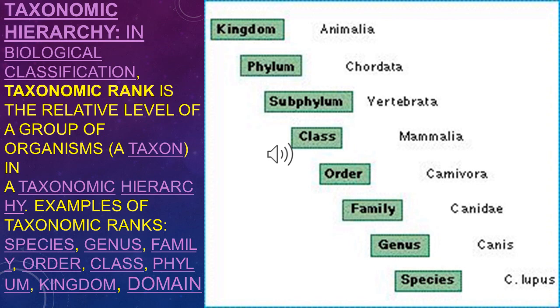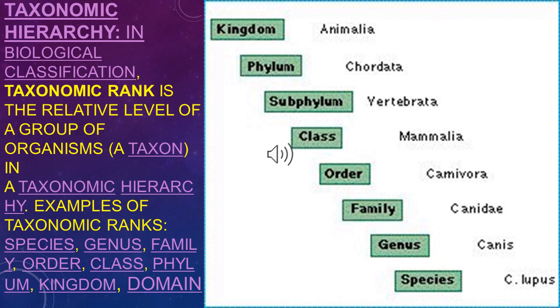Taxonomic hierarchy. The taxonomic hierarchy was established by scientist Carolus Linnaeus. Taxonomic hierarchy is the arrangement of taxonomic ranks or levels for the classification scheme. This tells about the largest series up to the smallest series of classification levels.